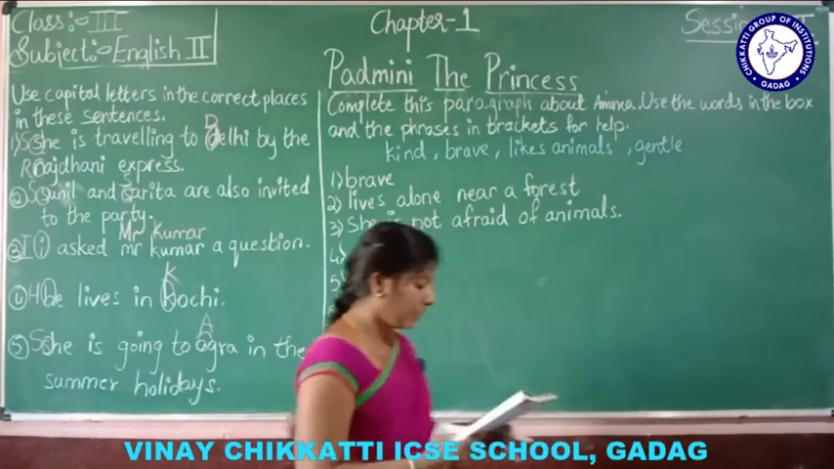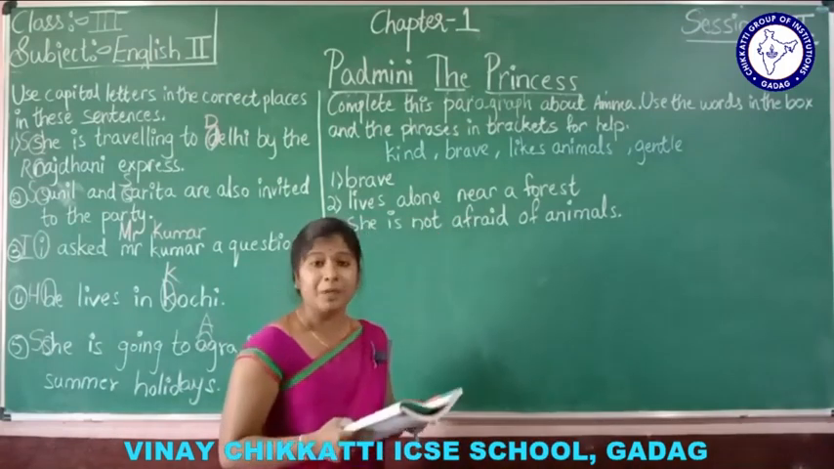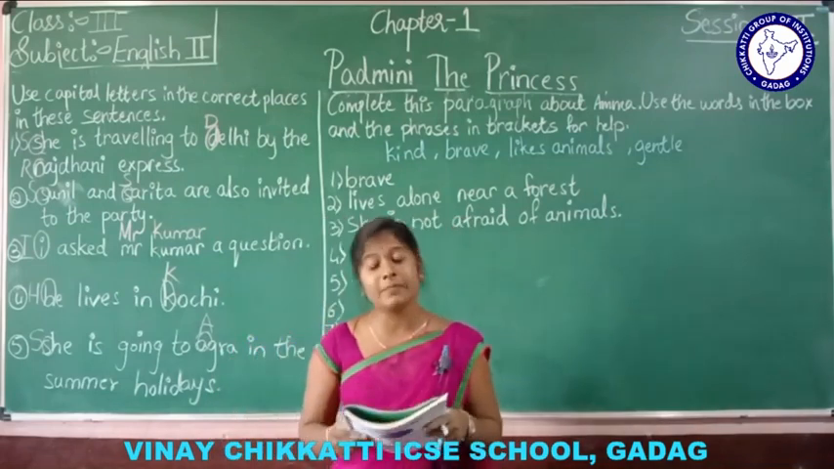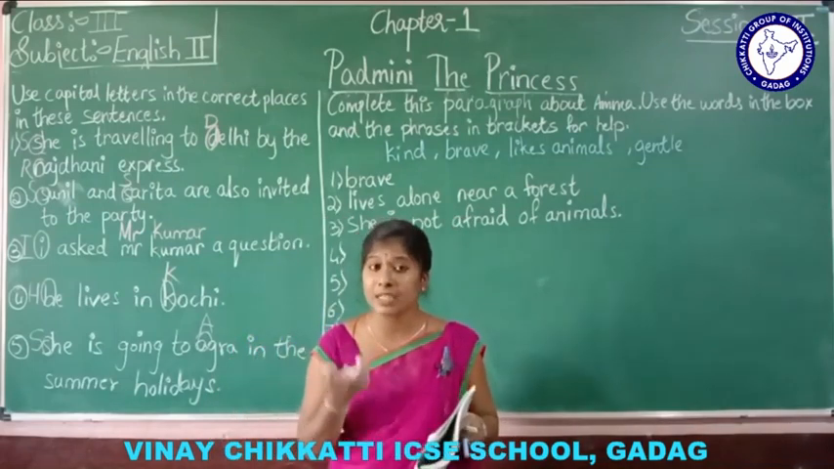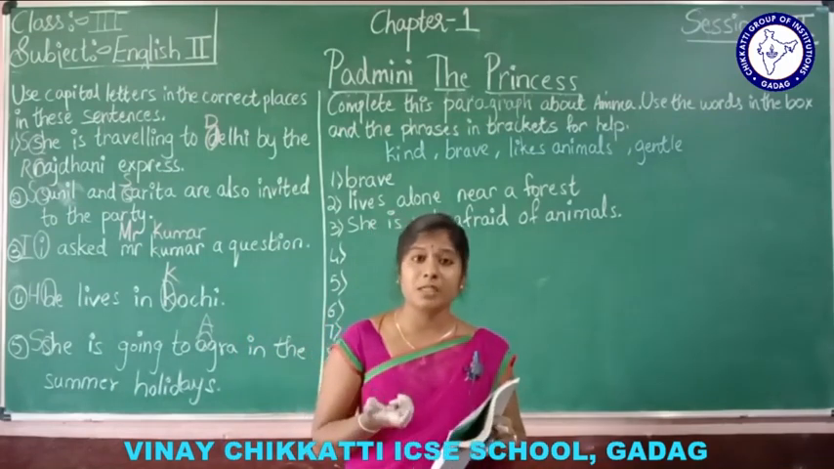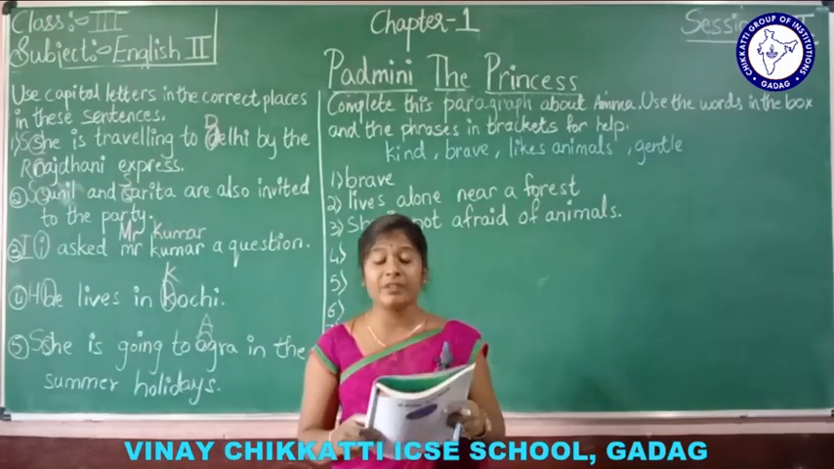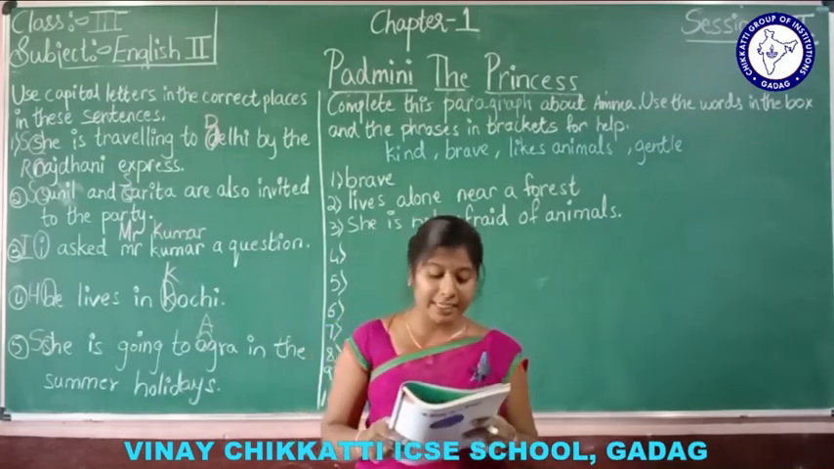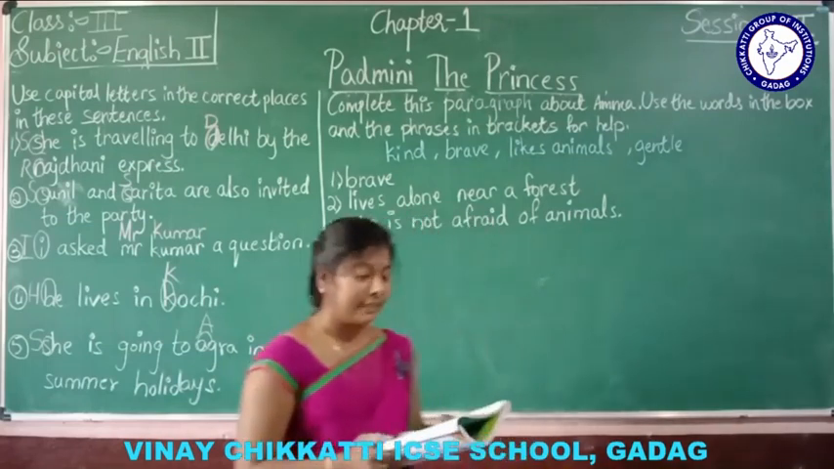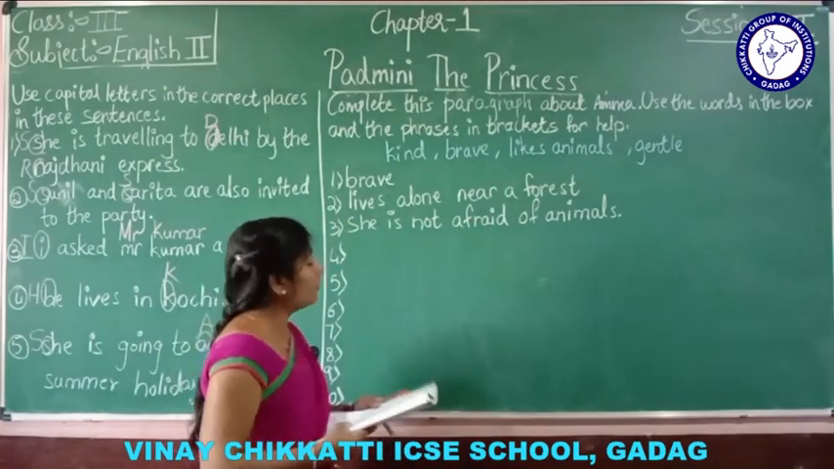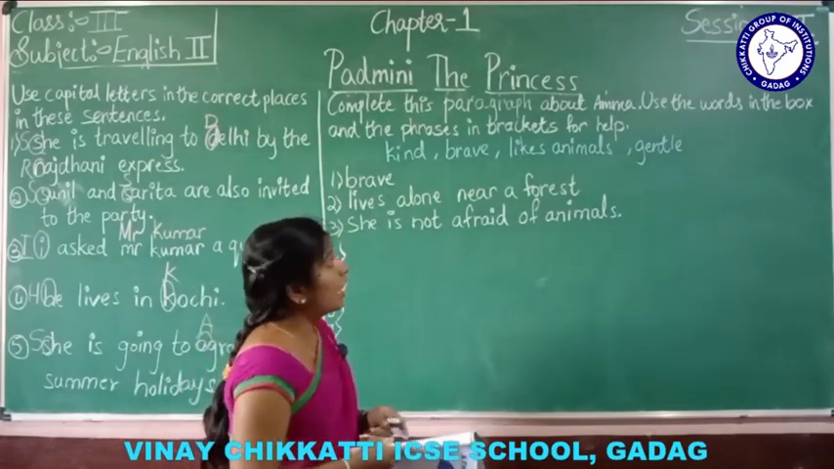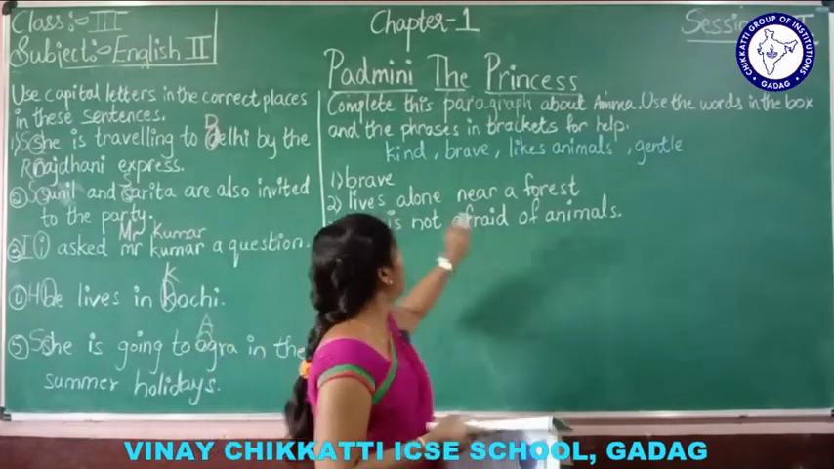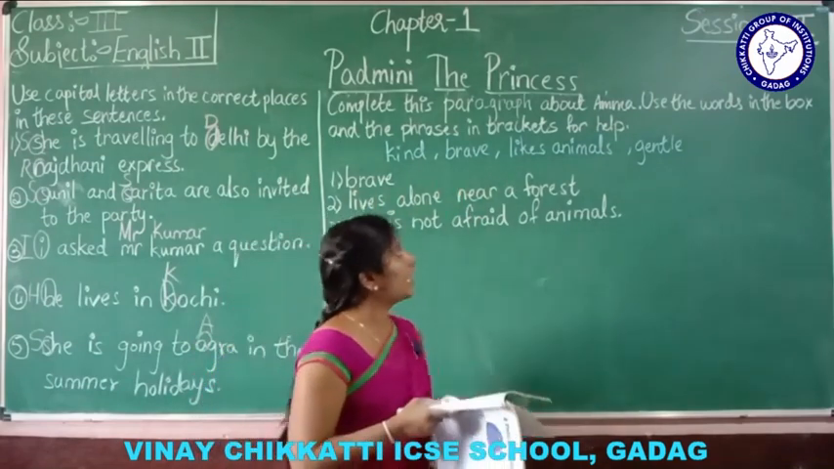Understood? So here, Nitin is a very cheerful person. He always has a smile on his face. How is Nitin? He is a cheerful person. Understood? When we describe a person, we use adjectives. Raki is always very helpful. In the same way here, complete this paragraph about Amma. Use the words in the box and the phrases in brackets for help.